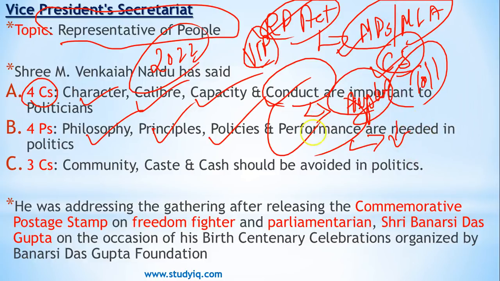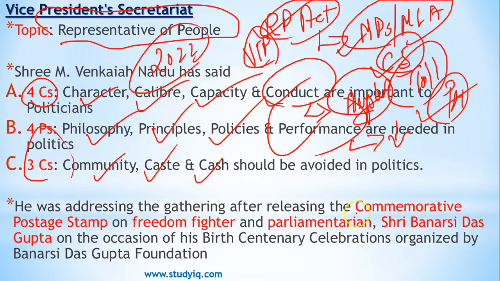So you can clearly see that it doesn't matter if you're very famous, or if one of your party members is a prime minister, it doesn't matter. If you are not able to perform, then people will bring you down. So this is the very important thing. And the third item he has talked about, the things that should be avoided altogether, is community, caste and cash.